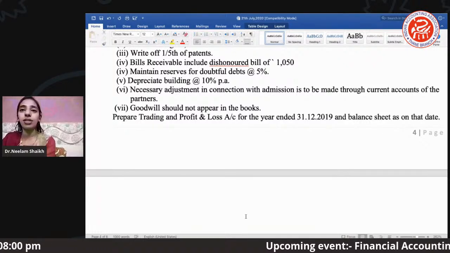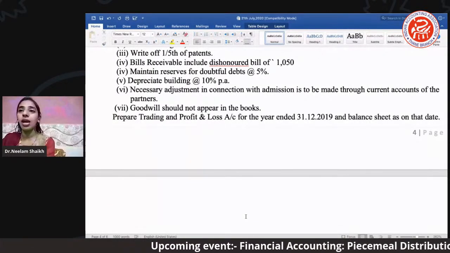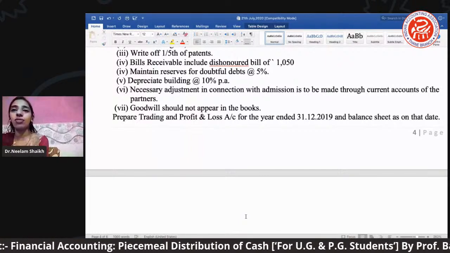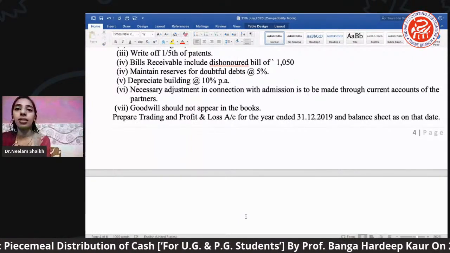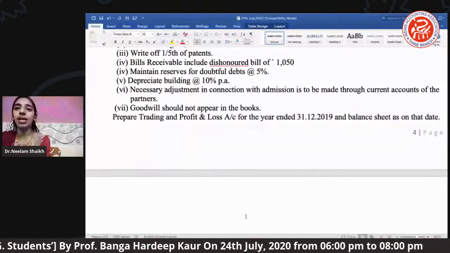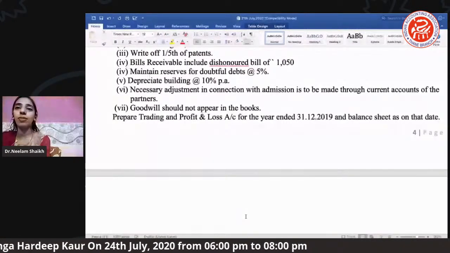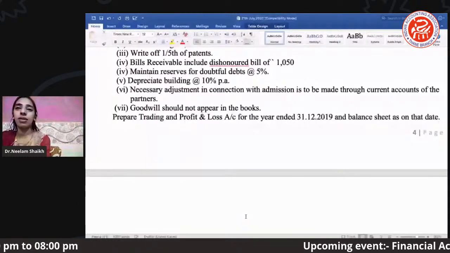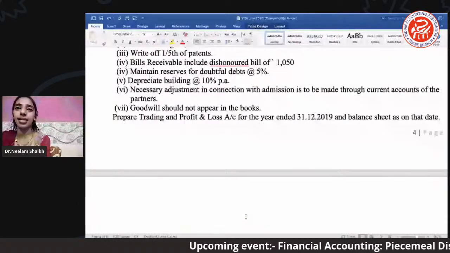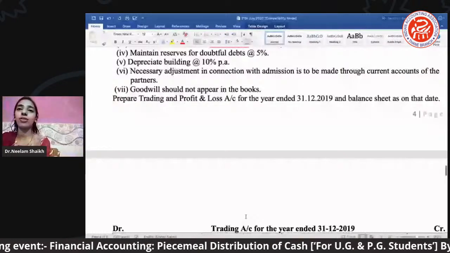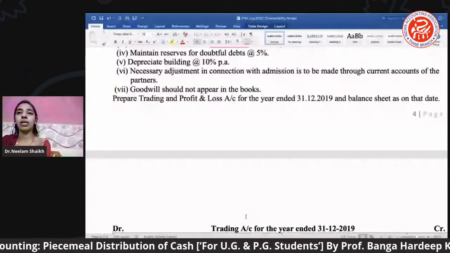Next is maintain reserve for doubtful debt. Okay, हमने जब maintain reserve for doubtful debt बोला है तो maintain reserve on doubtful debt is nothing but the RDD. And I have already told you, whenever we say RDD, two effects: one will be less from that particular asset. Which was that asset? That is a debtor. हमको एक डेटर में से क्या करना पड़ेगा? लेस करना पड़ेगा. And the second effect will be shown under the profit and loss account debit side.